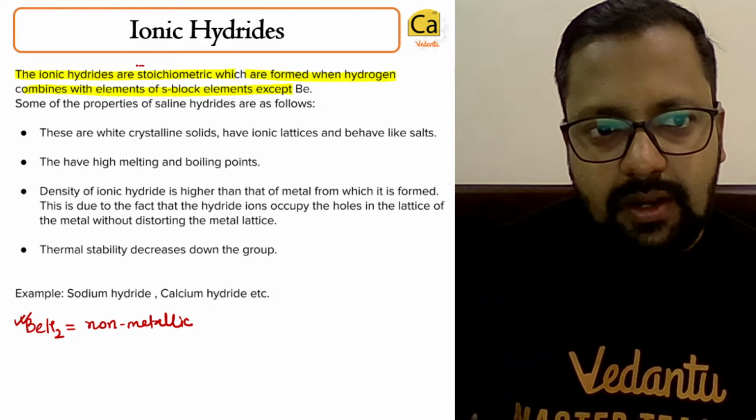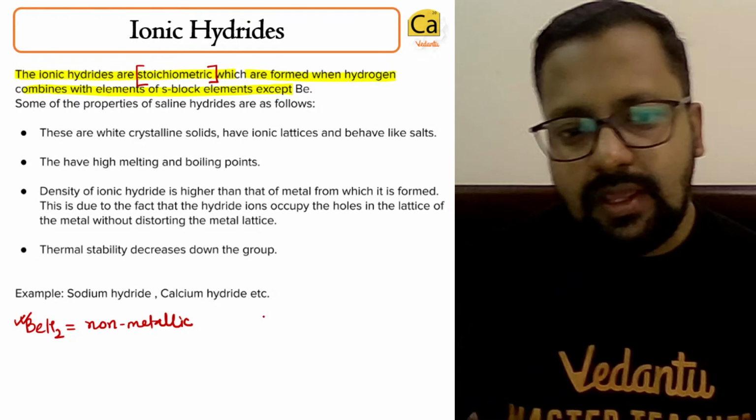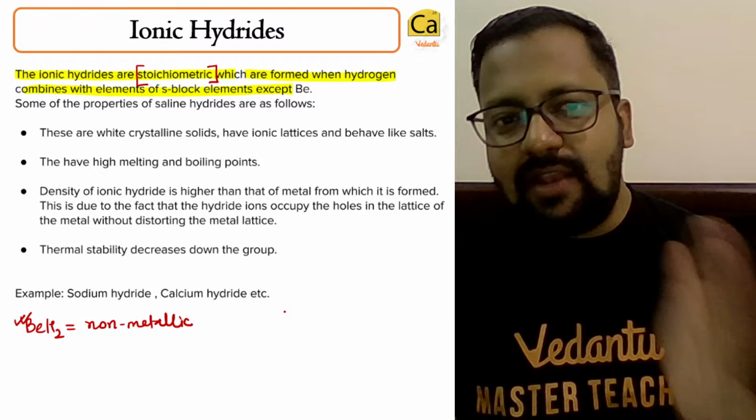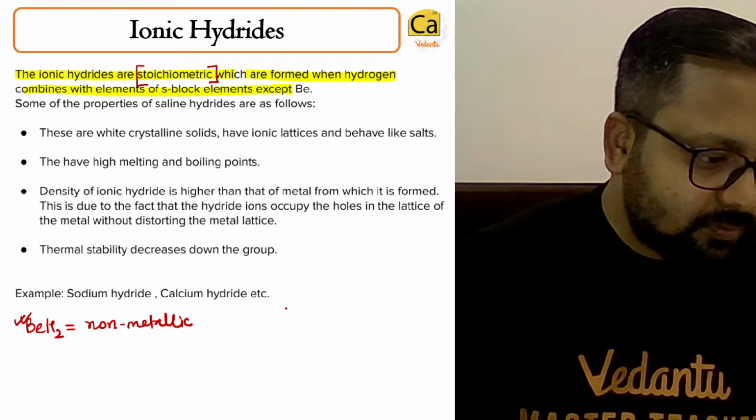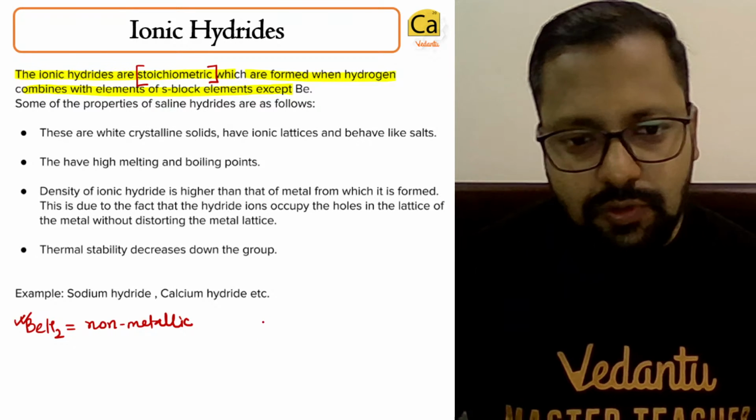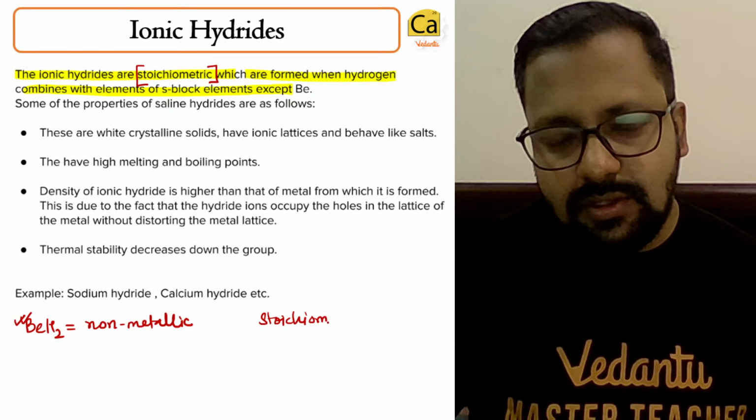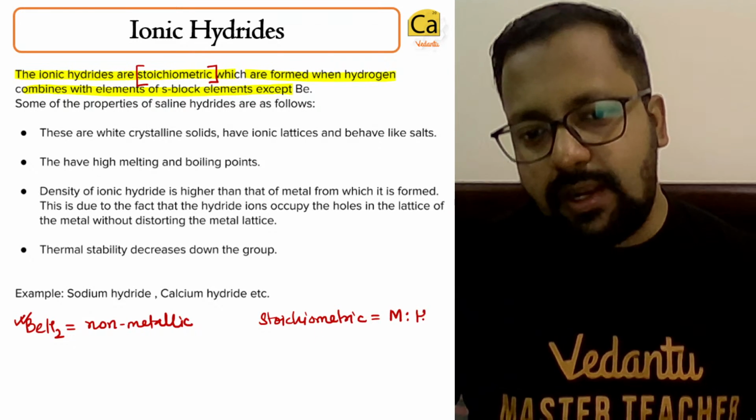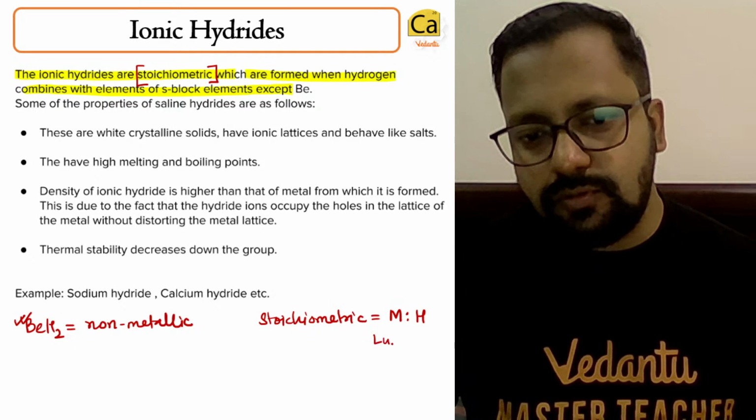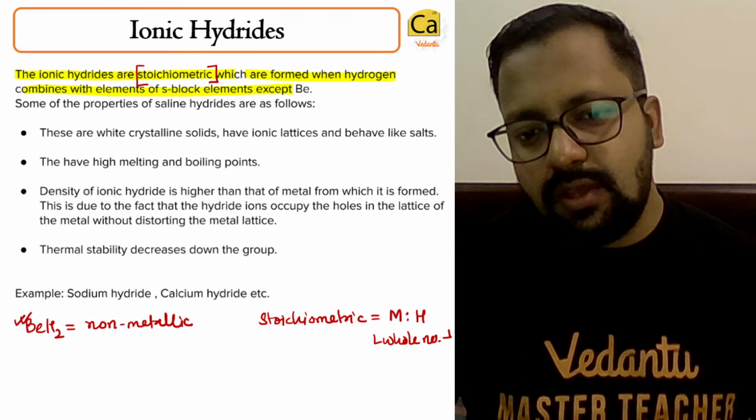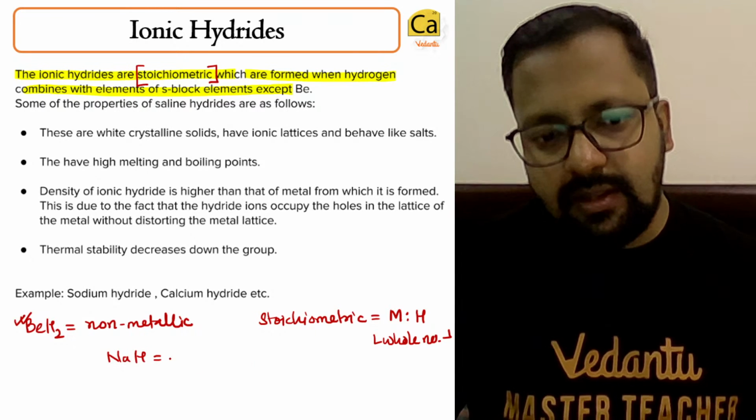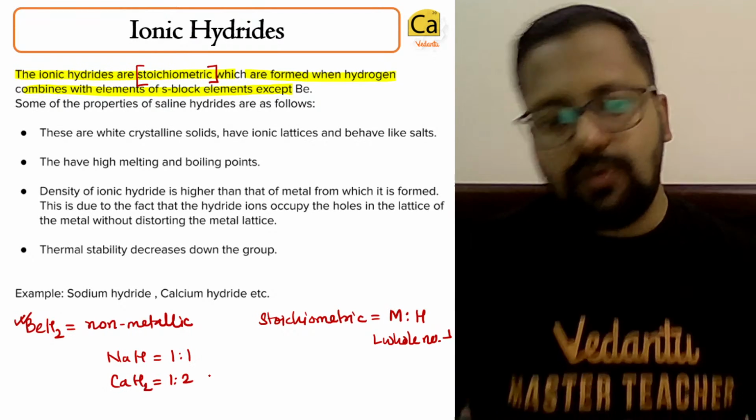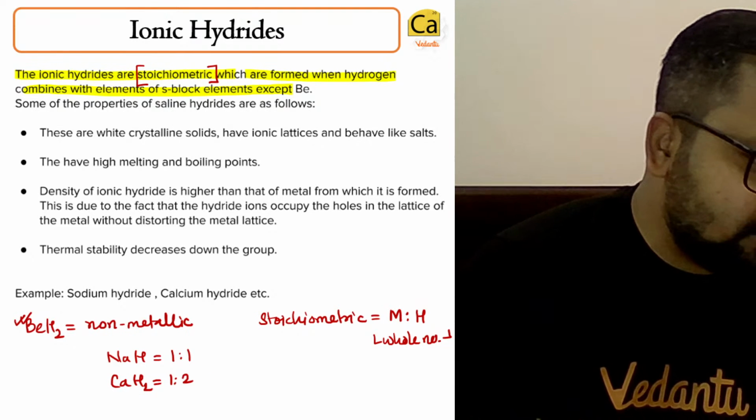What is the meaning of the word stoichiometric? That means the number of metal and hydrogen atoms will be in a whole number ratio. Metal to hydrogen will be a whole number ratio. For example, sodium hydride, it will be 1:1. Calcium hydride, that is 1:2. So it's a whole number ratio. Understood?